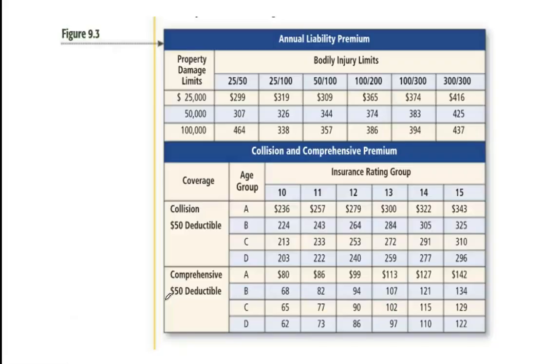So here is another chart. In this chart, someone will have your property damage limit. So they might say, my property damage limit is 100,000 and I want 50 and 100. So then this number would be 357. So you're pretty much just doing this and this. Okay. So that's the liability.